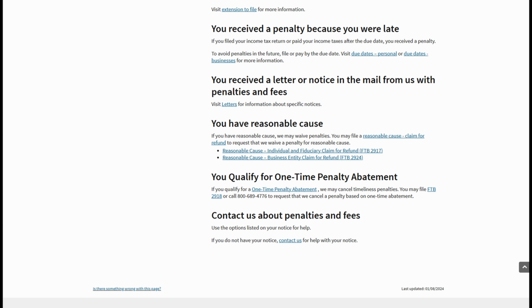You received a letter or notice in the mail from us with penalties and fees. Visit Letters for more information about specific notices.